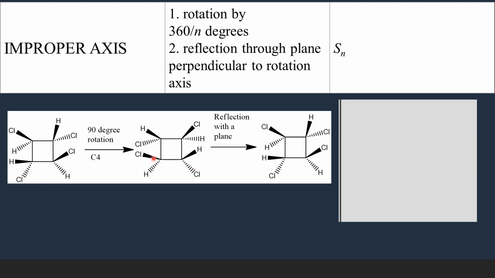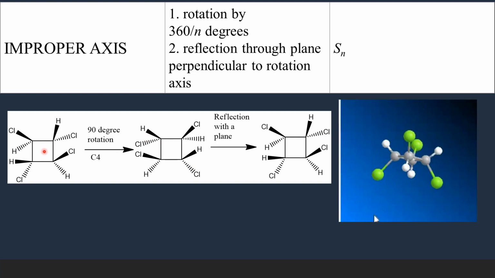After 90-degree rotation about the axis that goes through the center of the molecule, we are going to perform a reflection operation with respect to a plane that contains the 4 carbon atoms. So there is an axis that goes, that is, let us imagine it is perpendicular to the plane of the screen, and the plane is just on the screen.